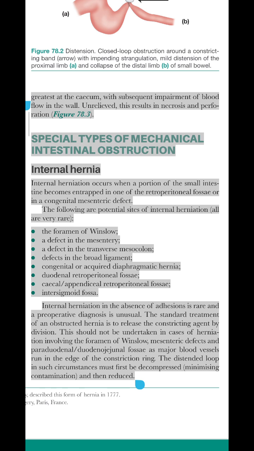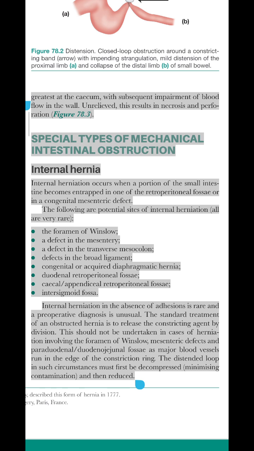Filled circle, duodenal retroperitoneal fossae. Filled circle, cecal, appendiceal retroperitoneal fossae. Filled circle, intersigmoid fossa. Internal herniation in the absence of adhesions is rare and a preoperative diagnosis is unusual.